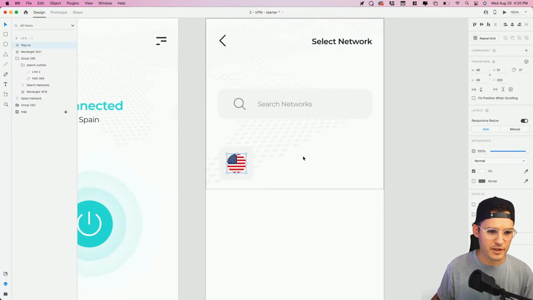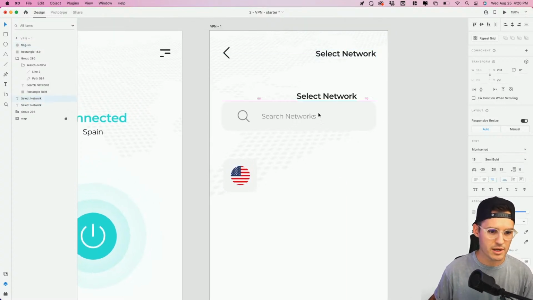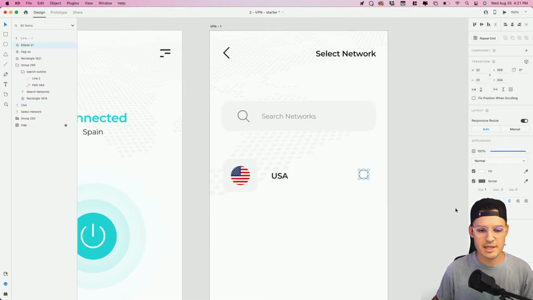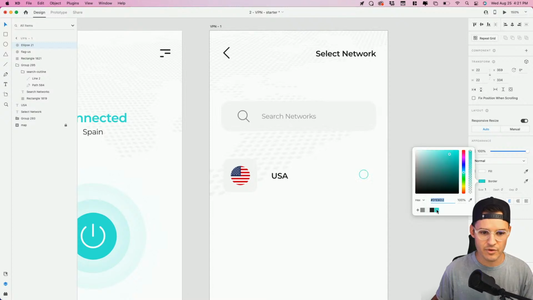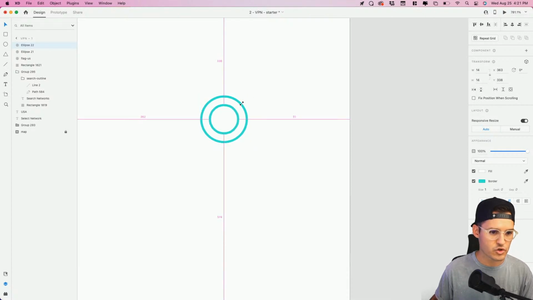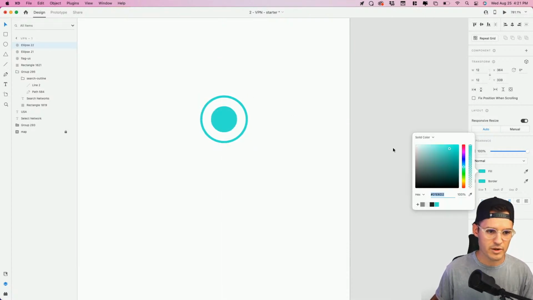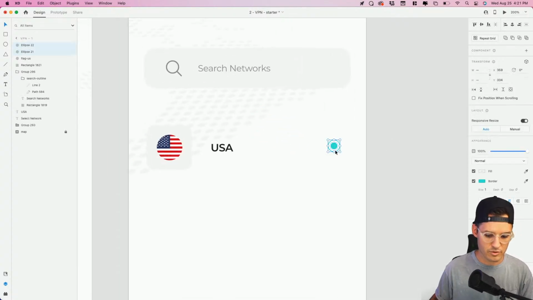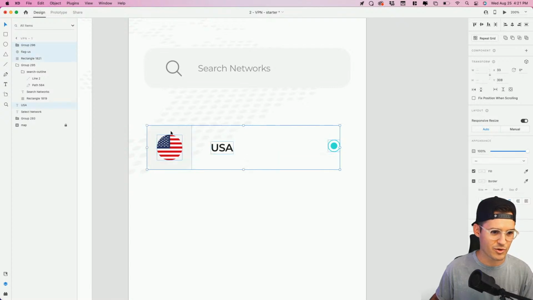And we won't take the time to fill in the rest of them. But what we will do is just reuse a little bit of typography here. Just go, this one's USA. Love it. Okay. And move that right there. And then maybe we probably need a selection. So we're going to hit E for ellipse. A little bit of a selection guy. Let's say we're active on this. Love it. We're making a radio selection, right? So let's just drag this down, fill it with green. All right, so we've selected that one. Love that. Easy. Easiest radio select box you've ever made in your life.